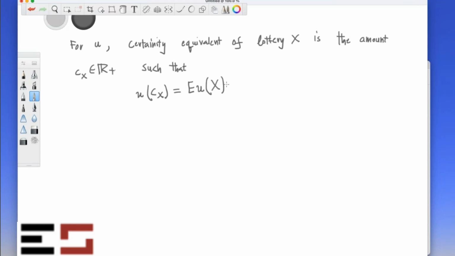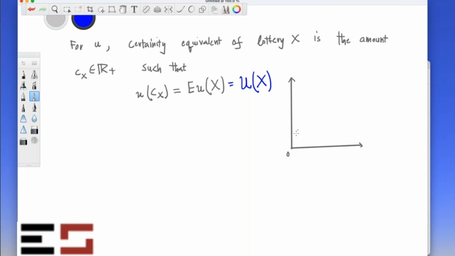So it is that certain amount which you are indifferent to compared to the lottery, which gives you the same satisfaction level as the lottery itself. Notice that for risk neutral individuals, the certainty equivalent is the expected value of the lottery. For risk averse individuals, it will be smaller than the expected value. Let me show you in a picture what the certainty equivalent is.